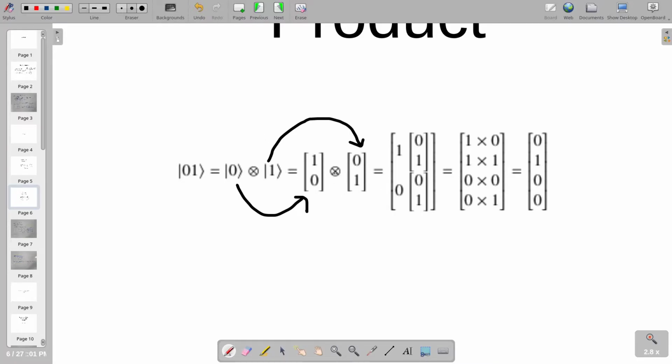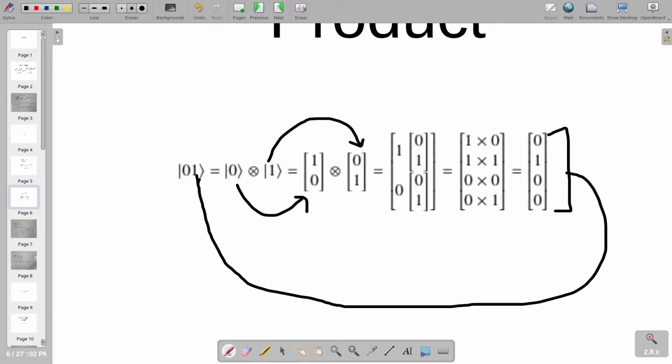Now let's see how the tensor product works in principle. The tensor product is nothing but the multiplication of each coefficient of the first matrix with the whole second matrix. So this 1 will be multiplied by [0 1], and this 0 will be multiplied by [0 1]. So we get [1 0 1 0 0 1], which, when we perform normal multiplication, is 1 into 0, which is 0, 1 into 1, which is 1, 0 into 0 is 0, and 0 into 1 is 0. We obtain this matrix, which, as on the previous slide, is nothing but the matrix associated with this state, and this is nothing but alpha 01.